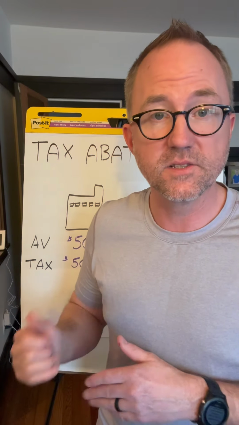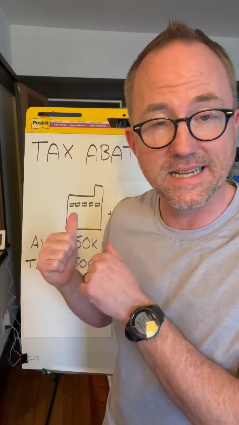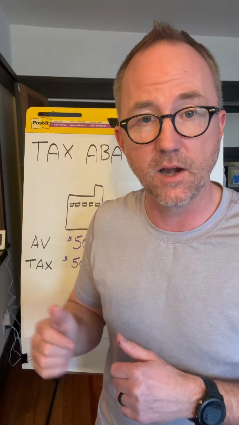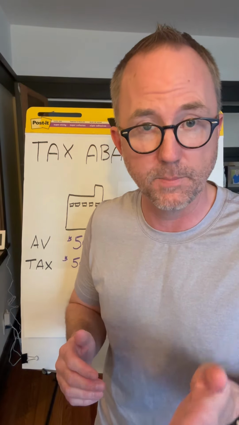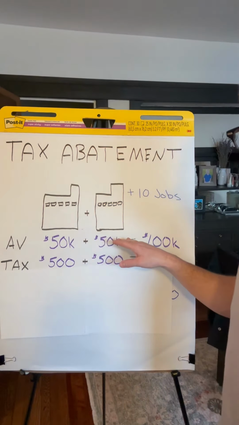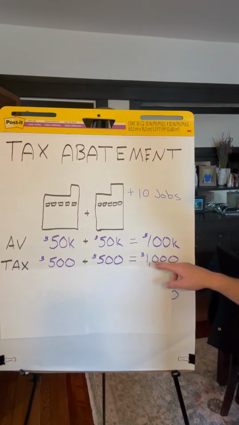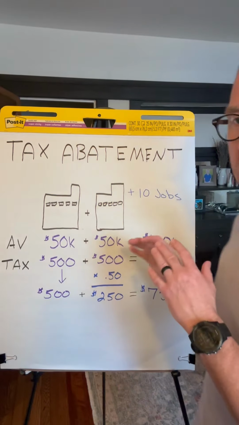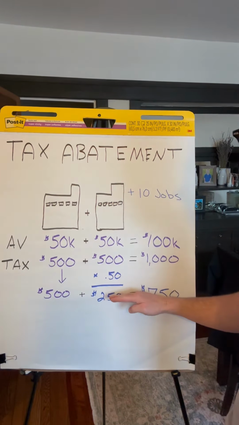So say this local business then approaches the local government and says, hey, I'm willing to invest and add a second building here that's going to add 10 more jobs to this area. In exchange, I would like you to give me a 50% property tax abatement. So now without that abatement, their total property value would now be $100,000, which means they would now be paying $1,000 in taxes.